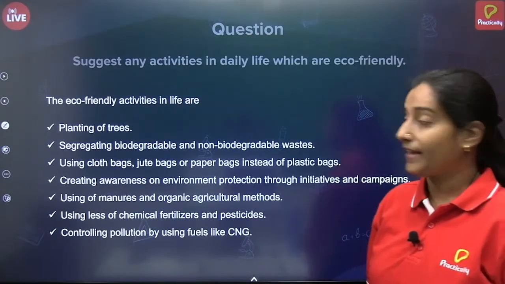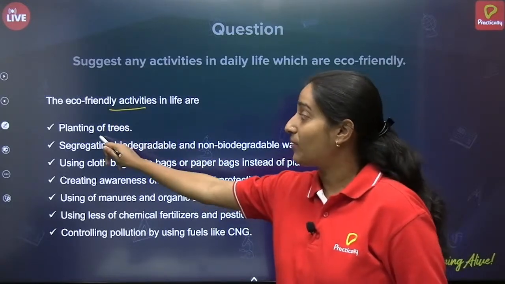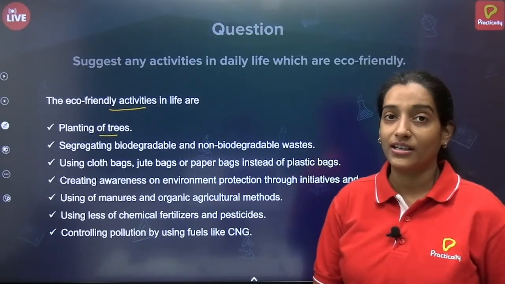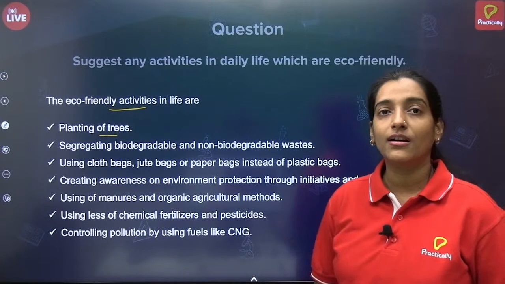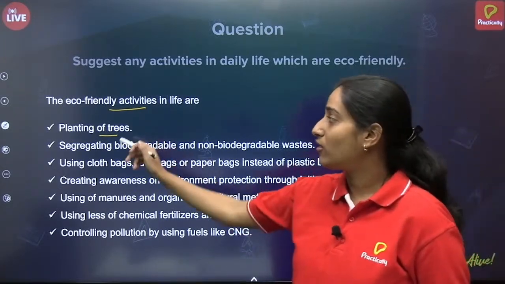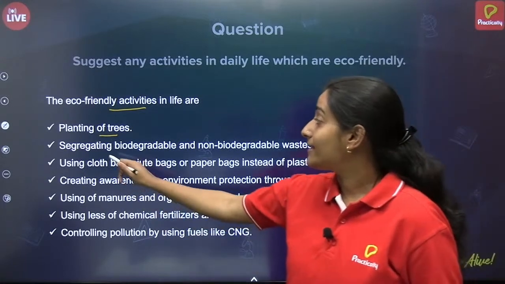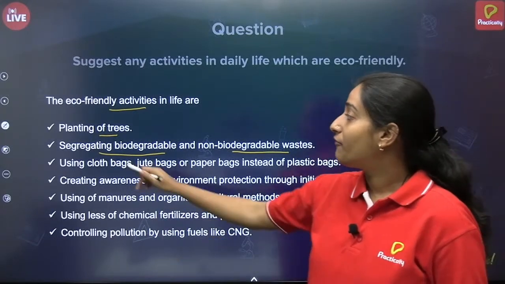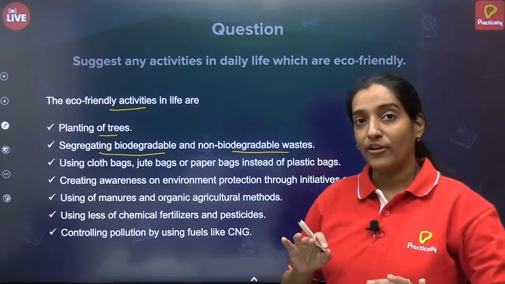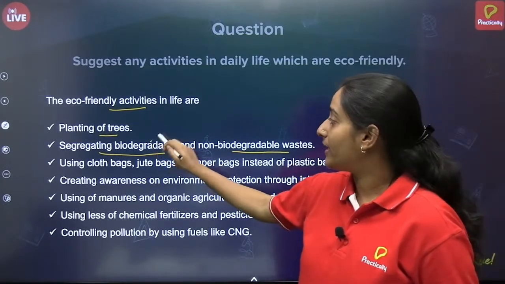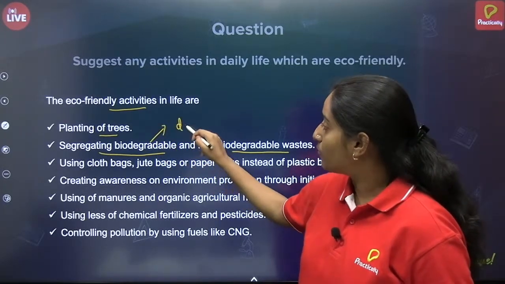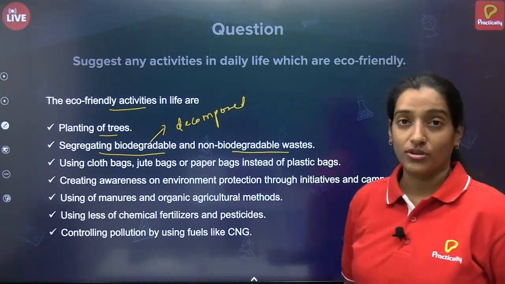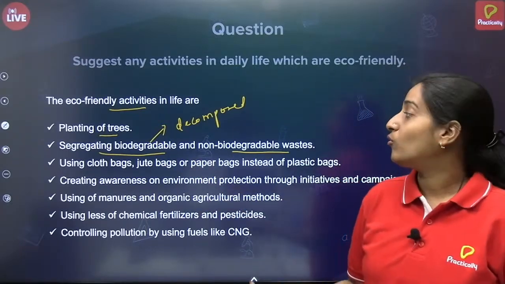So the answer can be written as eco-friendly activities like planting of trees. Now, this is a very simple activity. You can either plant a garden tree or you can plant huge trees in the area where trees are absent. So planting of trees can be an eco-friendly activity. Then segregating biodegradable and non-biodegradable waste. What does that mean? We have to separate both. Biodegradable means which can be decomposed. Those waste materials are known as biodegradable.